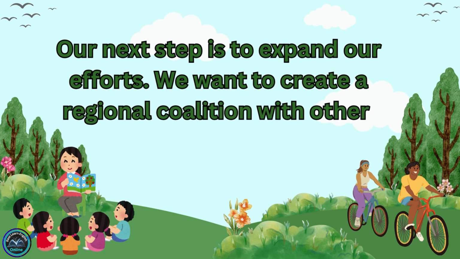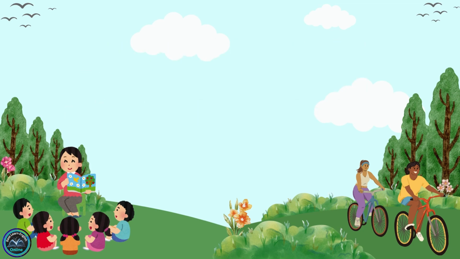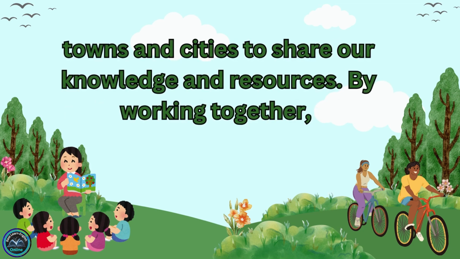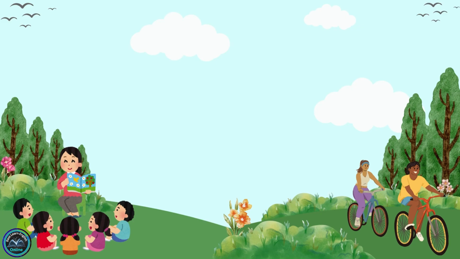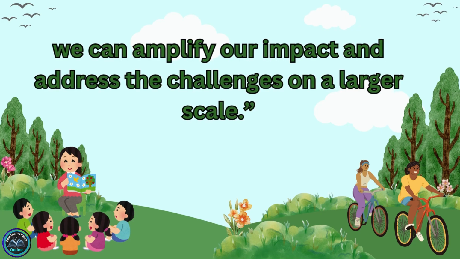Our next step is to expand our efforts. We want to create a regional coalition with other towns and cities to share our knowledge and resources. By working together, we can amplify our impact and address the challenges on a larger scale."